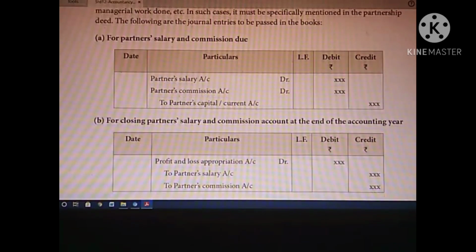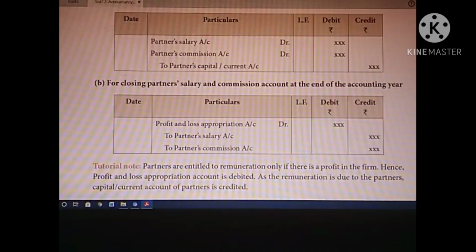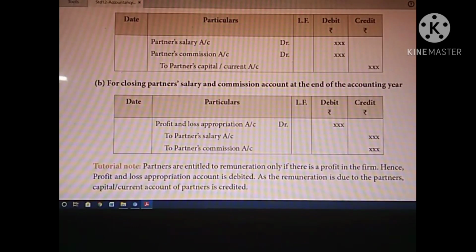For closing partner's salary and commission at the end of the accounting period: Profit and Loss Appropriation Account debit, to Partner's Salary and Partner's Commission Account. Partners are entitled to remuneration only if there is a profit in the firm.